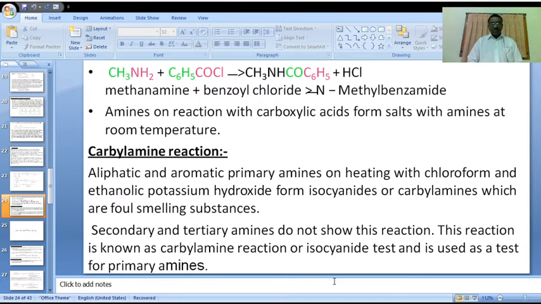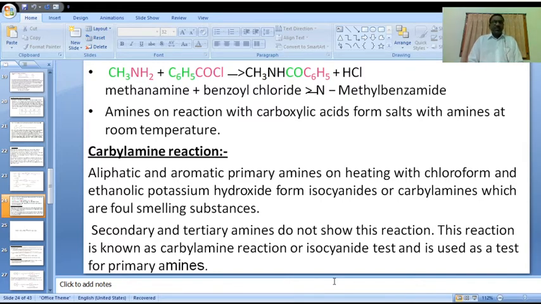Today we are going to discuss other chemical properties of amines. In this topic, first we are going to discuss the carbylamine reaction. It is a very important reaction, the carbylamine reaction.